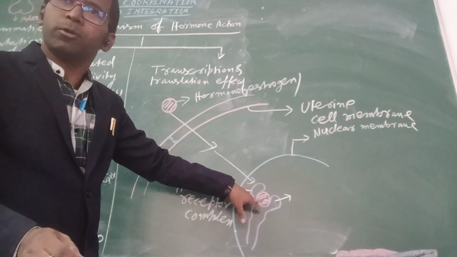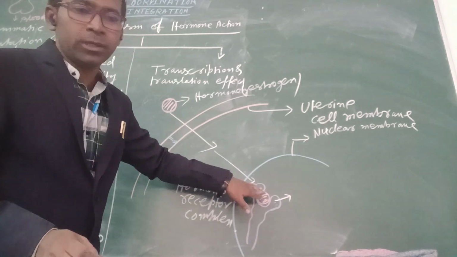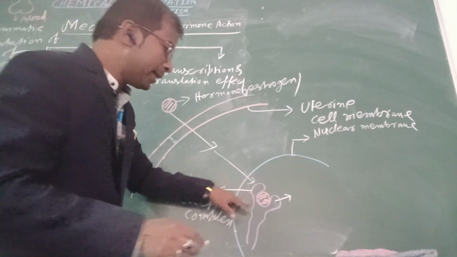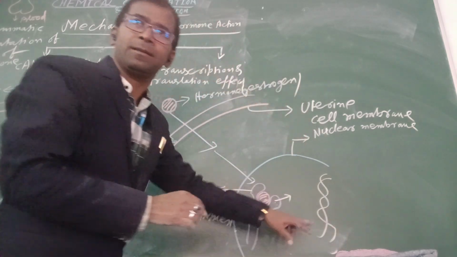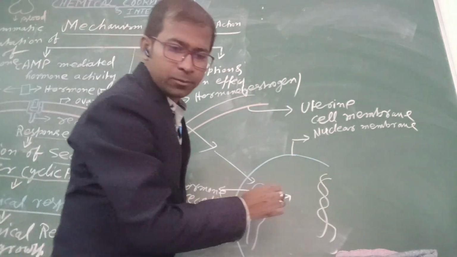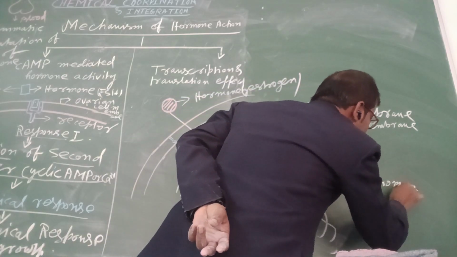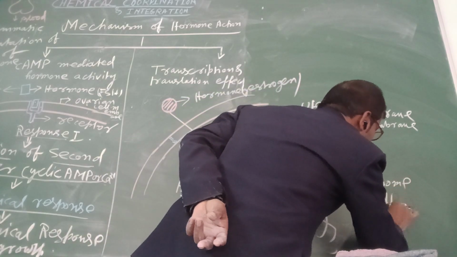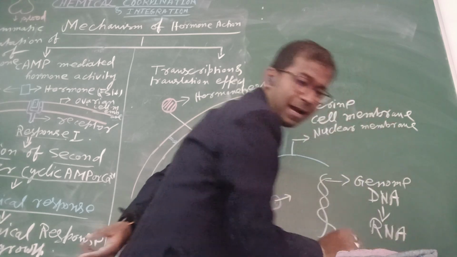Formation of hormone receptor complex. This is known as the hormone receptor complex. When the hormone receptor complex is formed, it goes to the DNA. This is the DNA. DNA to formation of RNA, and RNA to formation of protein.